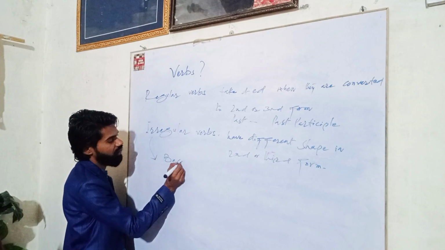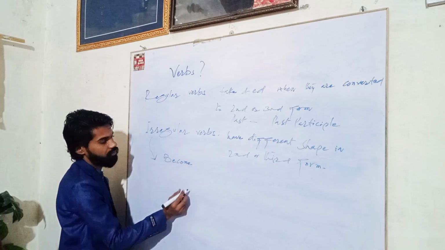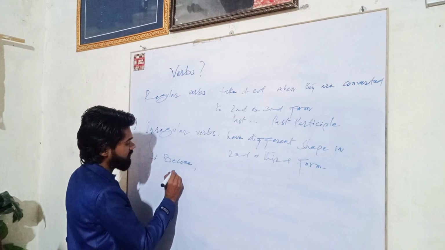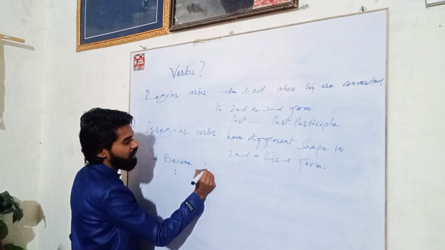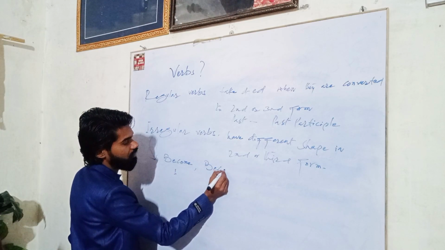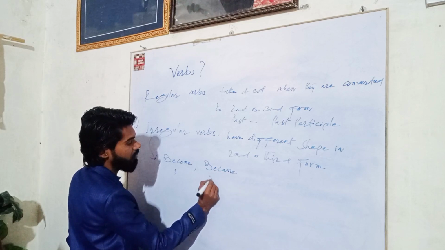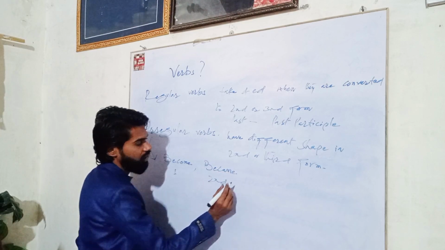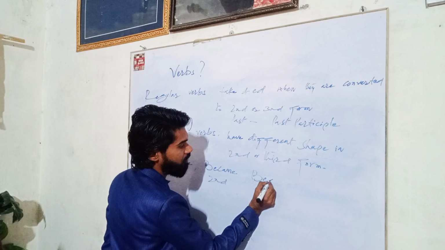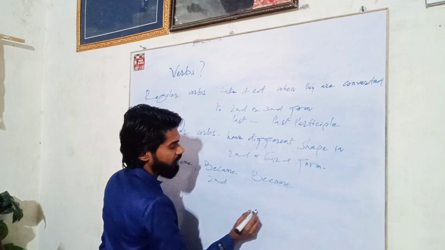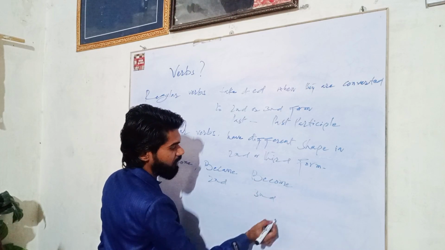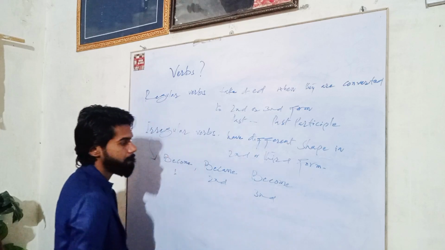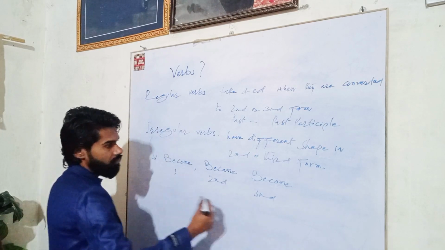We have the word become. Became is its second form, past form. Become again is the third form, or past participle. Like put, put, put: all three forms are the same.